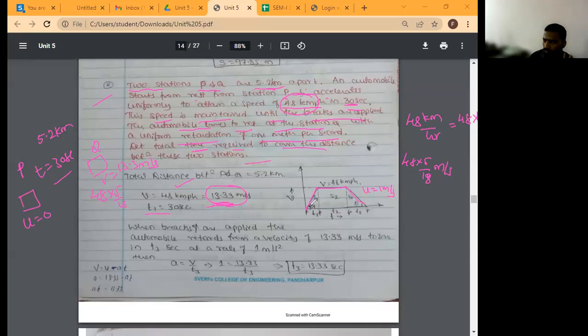Such a lengthy problem will not be asked in your exam. It is just for your understanding. See, this is the velocity versus time graph. What was the initial velocity? All of you? Yes, all of you, what is the initial velocity? 0.